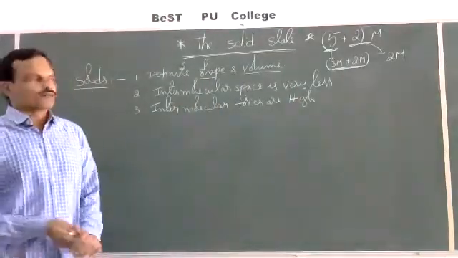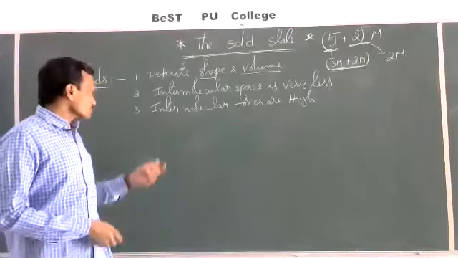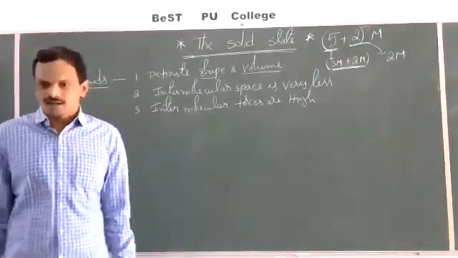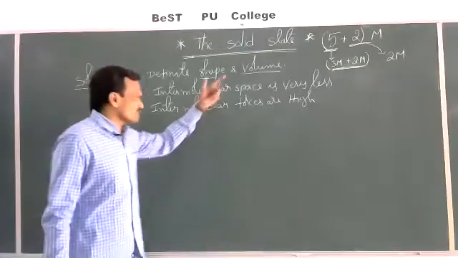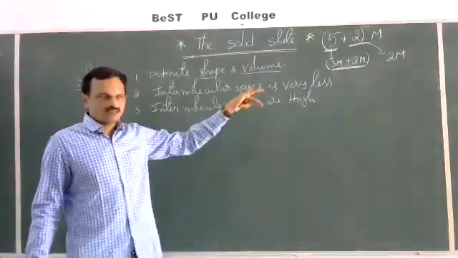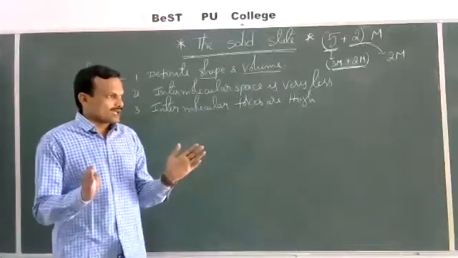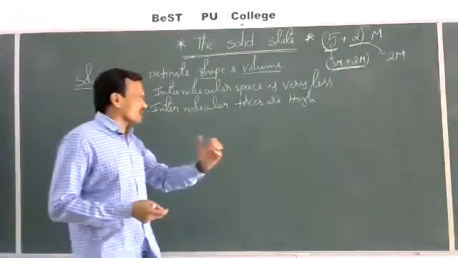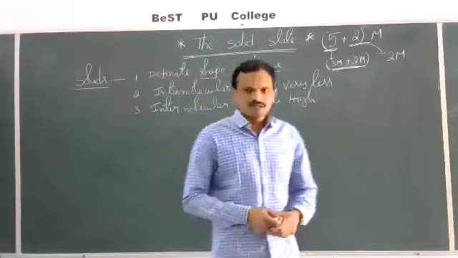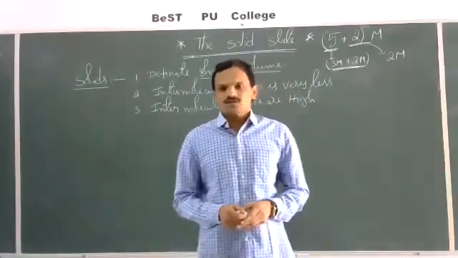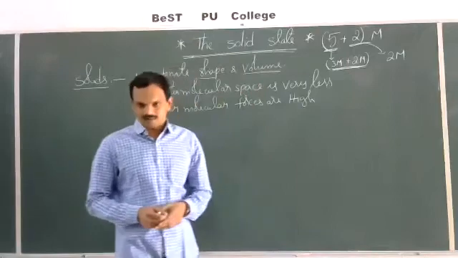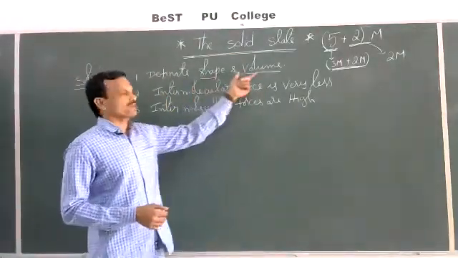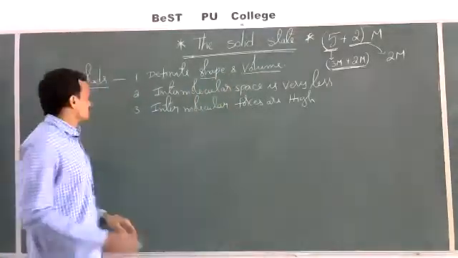So in case of solids, the intermolecular forces are high and intermolecular space is less. Because of the very small gap between the constituent particles and the strong intermolecular attractive forces, the constituent particles are very closely packed. That's why they possess definite shape and definite volume.